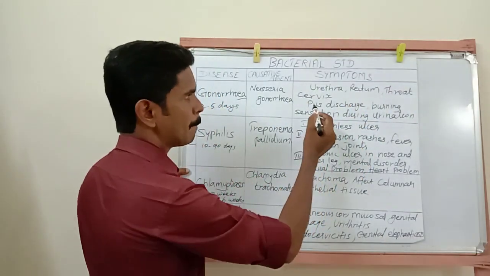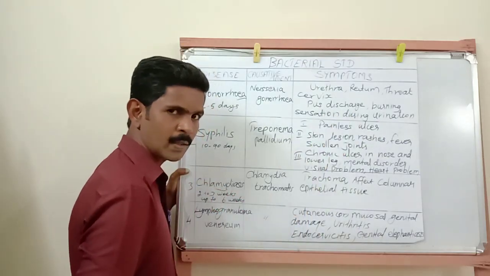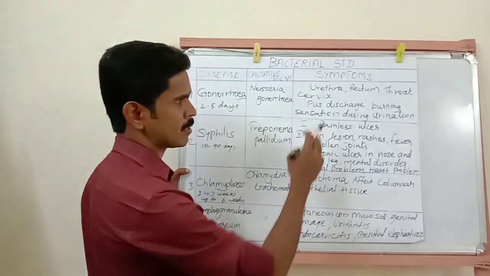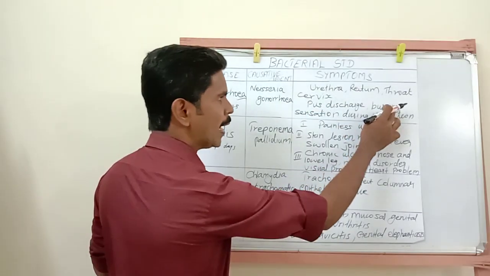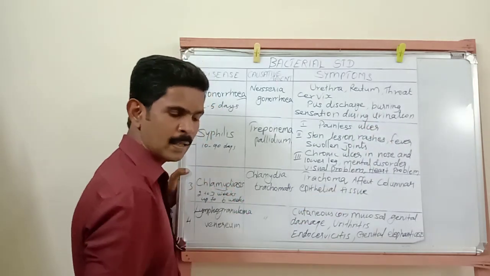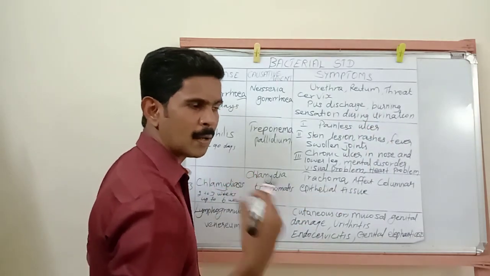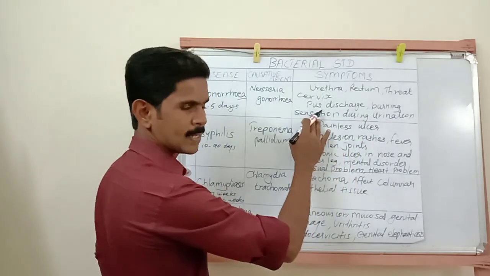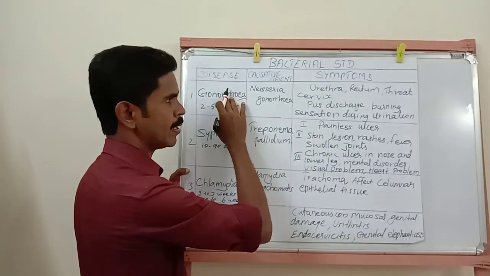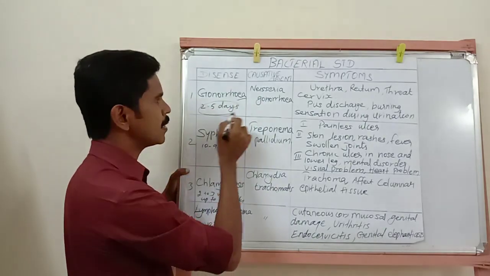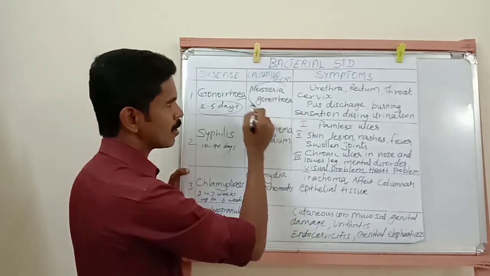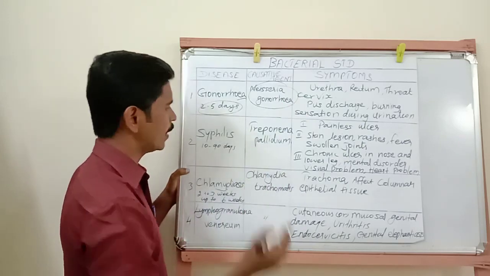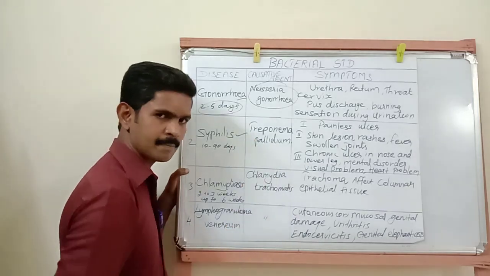The next symptom, pus discharge. A large amount of pus is released from the reproductive organs. Then burning sensation during urination. The affected person, when they pass urine, will feel some burning sensation. So these are the symptoms of gonorrhea. This incubation period is very important for a one-mark question, and this causative organism name is also a one-mark question. I hope you understand.